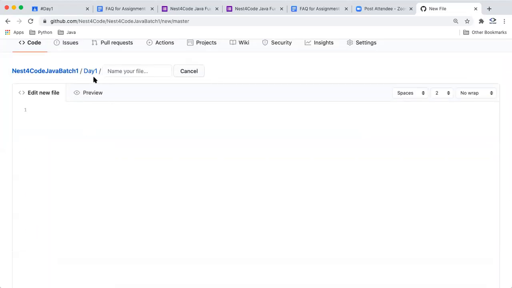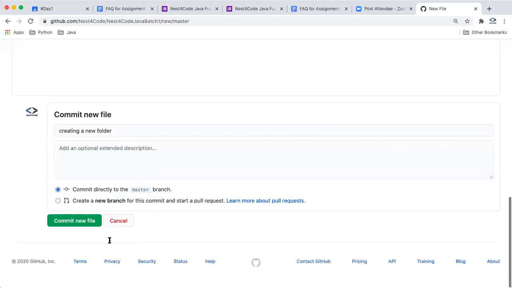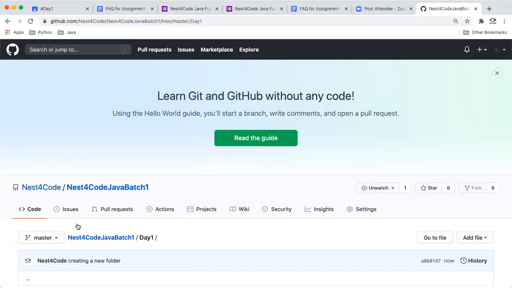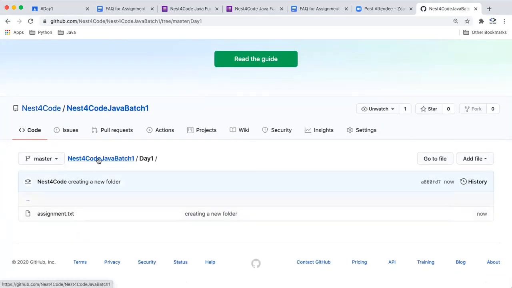And here, because we are creating a folder, we just need to create some file also. We can just create some random file. Or the option can be, you create your assignment file and then copy your code. Or for now, we'll just create assignment.txt, because you cannot create an empty folder here with this UI. Okay, so now you have created a folder day one, and you just created an assignment.txt file.